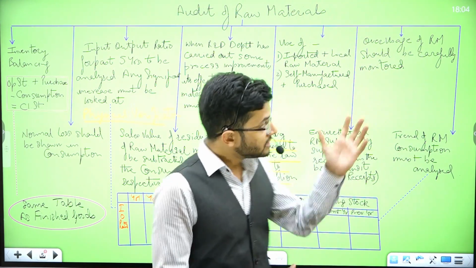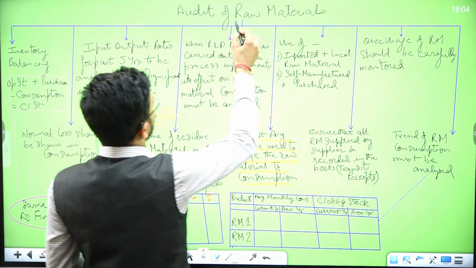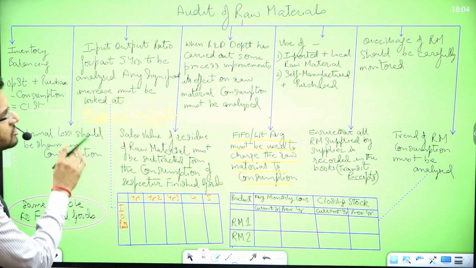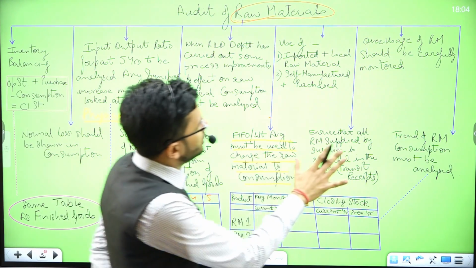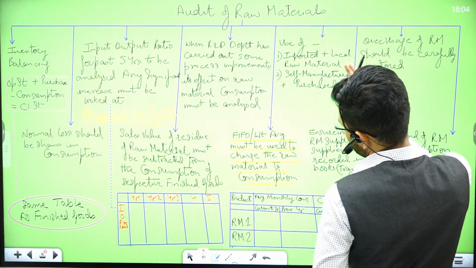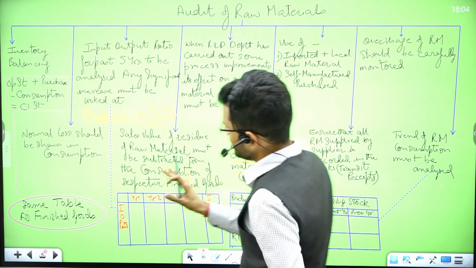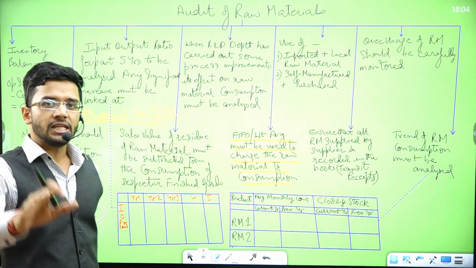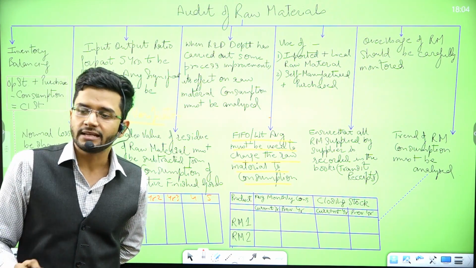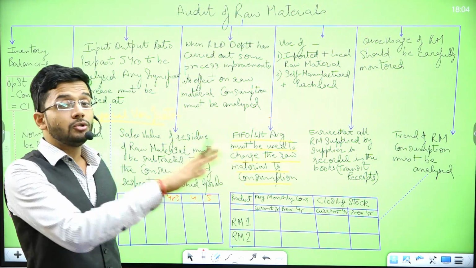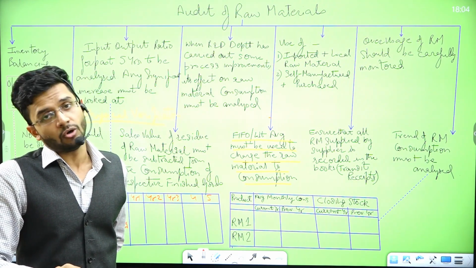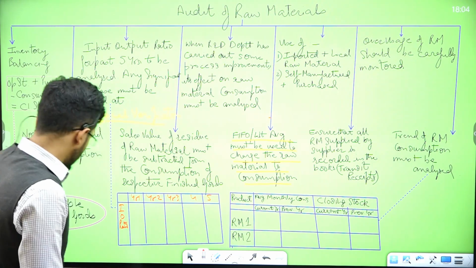So yes, this was a very important subject matter of audit, which is raw materials, but it contains only some major checks and balances. Of course, according to your industry, your expertise, your knowledge, and your prior experience, you can add to the steps which can be done while testing or checking the raw material cost. Okay, sir, we got it.